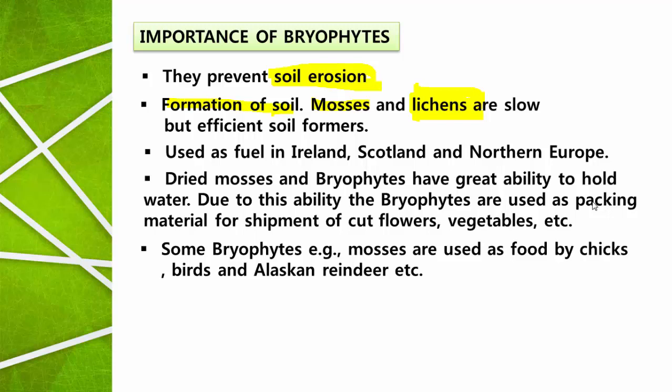Lichens in Kannada are called kalluhu. They grow on the barren rock, and mosses are also growing on the rocks, and they are involved in the formation of soil by weathering of the rock. Then the bryophytes are used as a fuel in Ireland, Scotland, and northern Europe. In these countries, the bryophytes are used as the source of fuel for different activities.